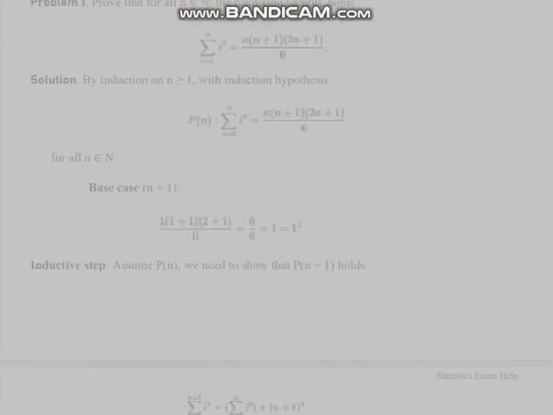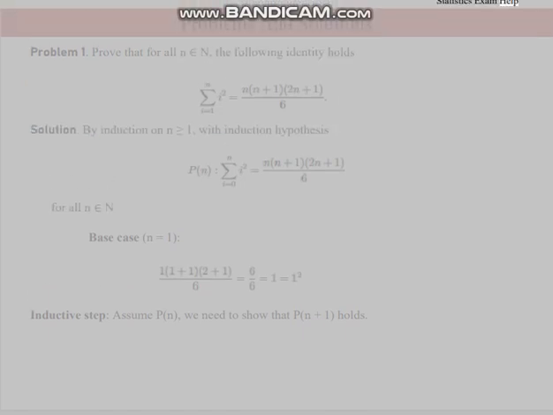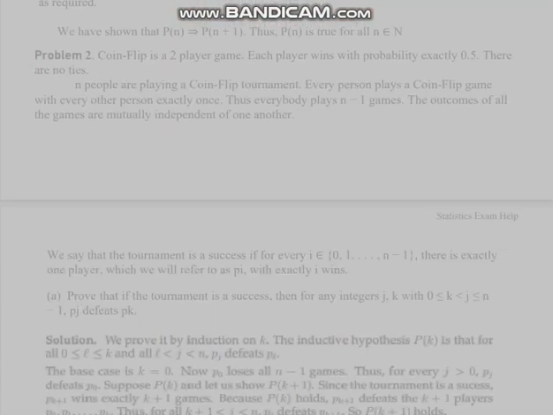Problem 1. Prove that for all n, the following identity holds. Solution. By induction on n greater than or equal to 1, with induction hypothesis P(n) for all n. Base case n equals 1. Inductive step: assume P(n), we need to show that P(n+1) holds. As required, we have shown that P(n+1). Thus, P(n) is true for all n.